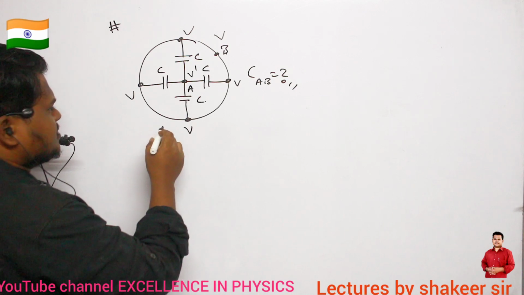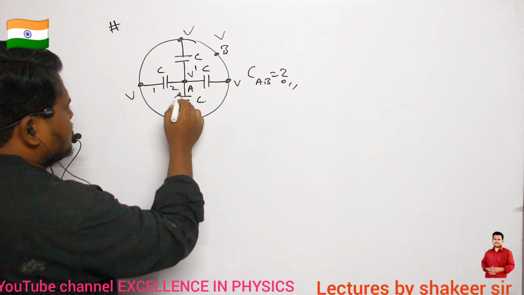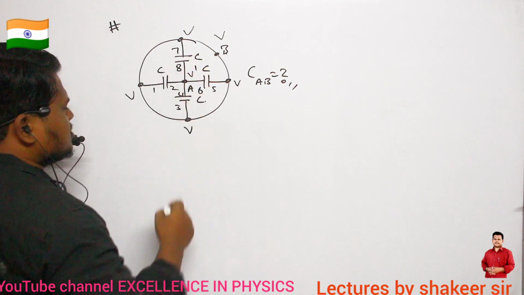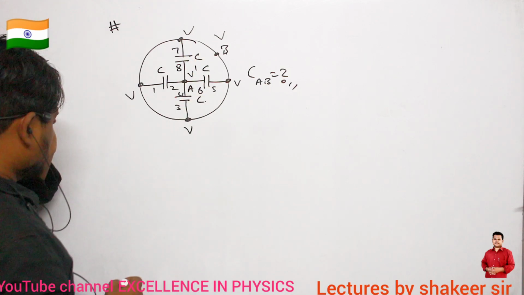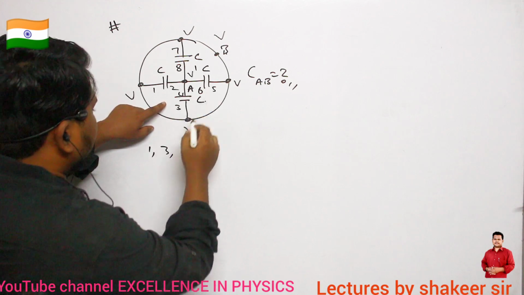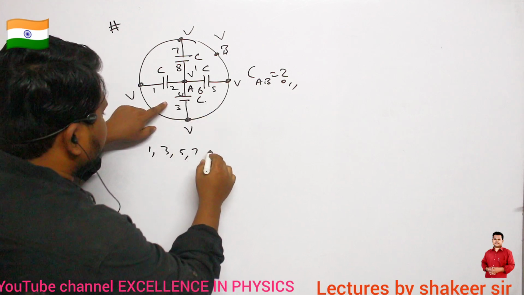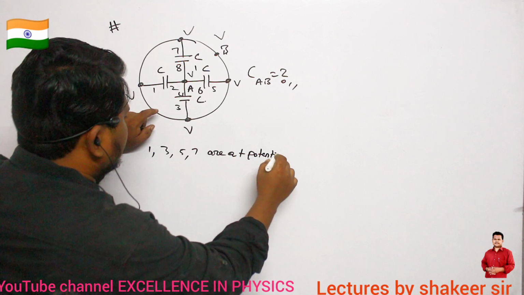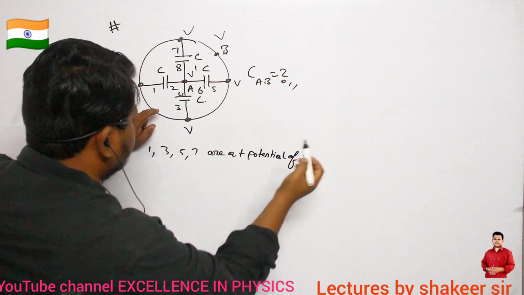Clear? It means that if I name these plates 1, 2, 3, 4, 5, 6, 7, 8, what are the plates which are present at the same potential, ma? So 1, 3, 5, 7 are at a potential of V. Clear?